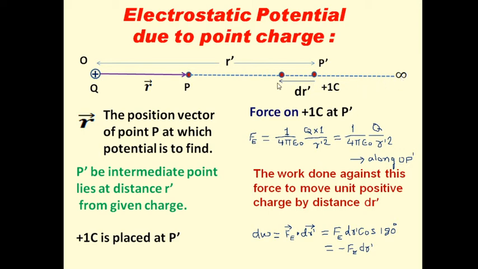The lower limit is infinity, because this complete distance is infinity, and this distance is r. Therefore we have to move this charge from infinity to r, and this will be the first limit, meaning the lower limit, and this will be the upper limit. So the limits of integration are infinity to r. The lower limit is infinity, we have to move from infinity to r. The upper limit is r.